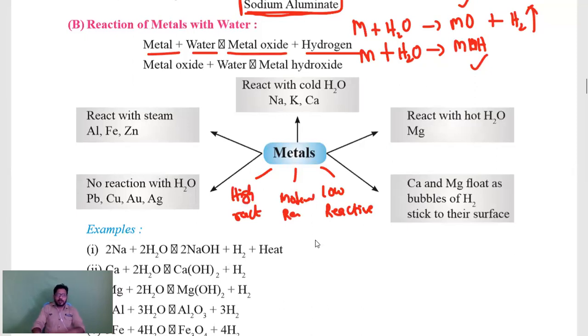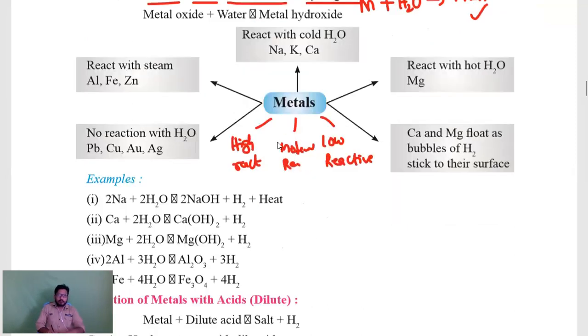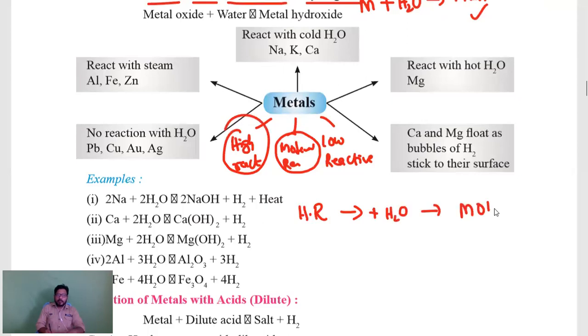First we will take metals of high reactivity. High reactive metals, when combining with water, will form metal hydroxide.